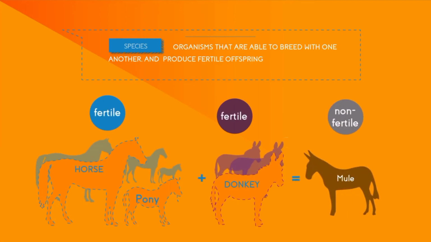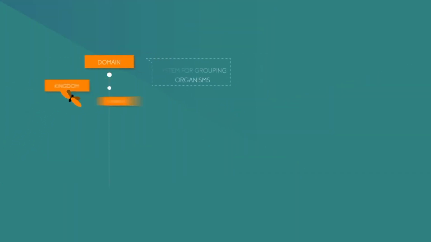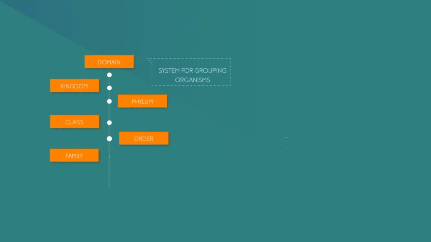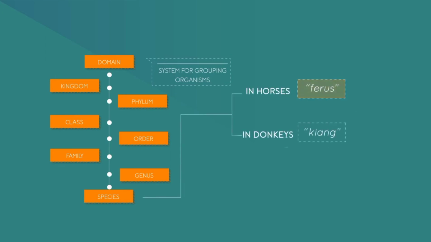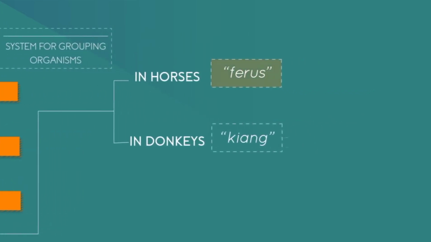All breeds of horse, including ponies, can make and produce fertile offspring. However, horses and donkeys may mate, yet their offspring might not be fertile. Horses and donkeys are placed in different species of group even though they're closely related with one another. The species group is accepted as the smallest unit of biological classification, and it's always given with Greek or Latin name.